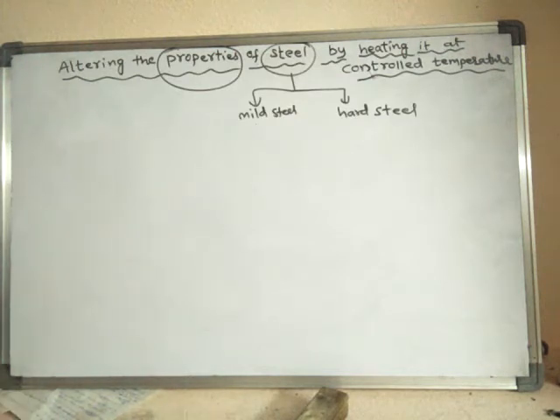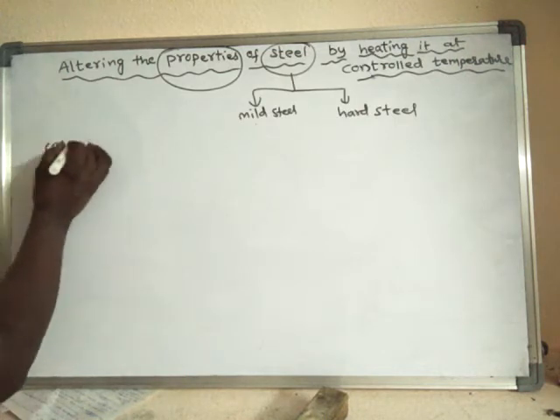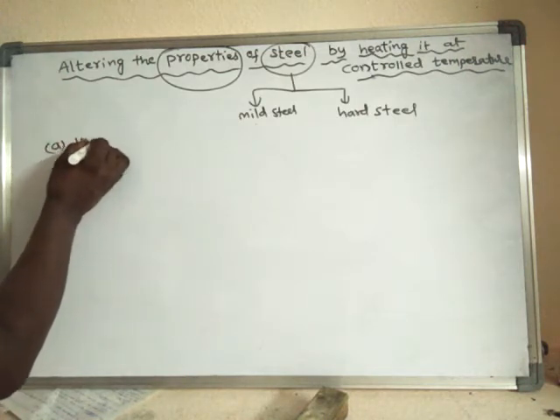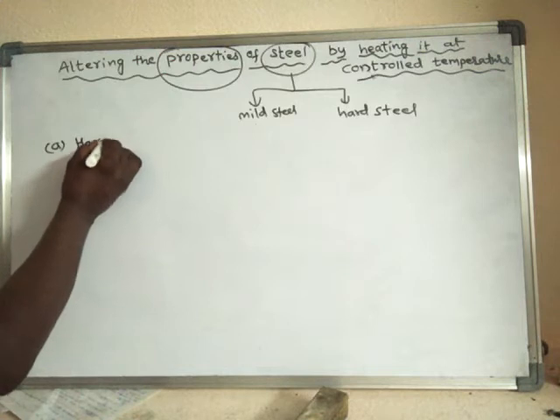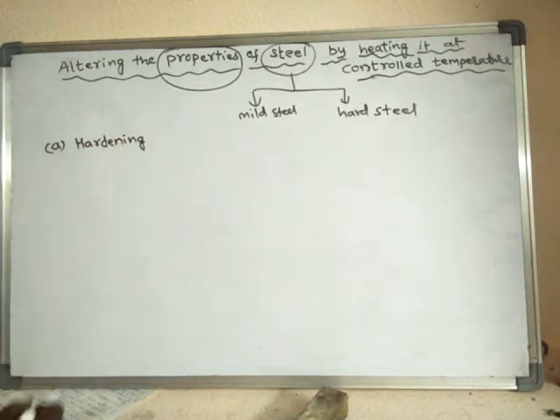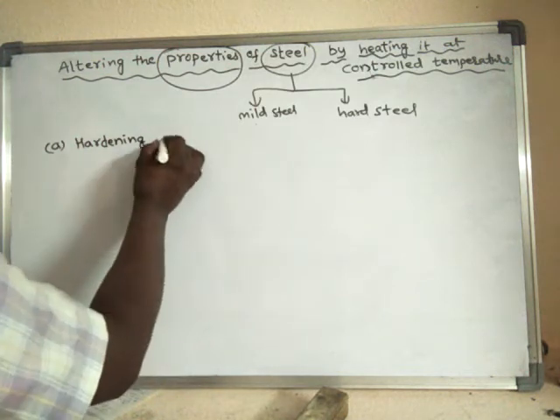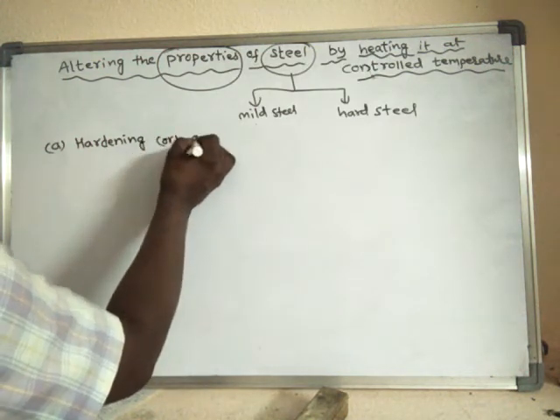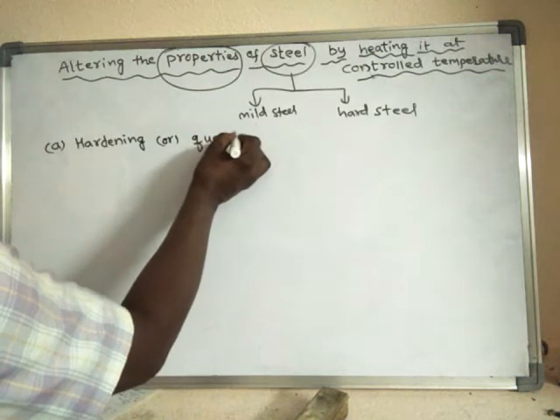So now we will learn certain terms, known as hardening. Hardening of steel, or it is also called quenching of steel.